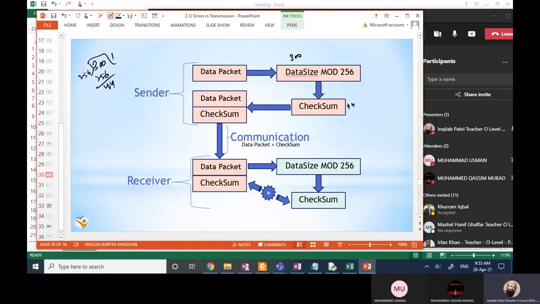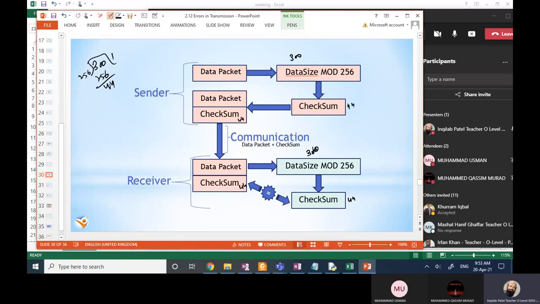This checksum will be attached to the data packet, and the checksum is sent with the data packet. Receiver will receive data packet and checksum. Receiver will recalculate its own checksum. Suppose the data packet size is 300, so the checksum will be calculated 44. You have sent a checksum 44. It means there is no alteration. The data is not tampered. Data is received correctly. It may be possible that the data packet size is 210